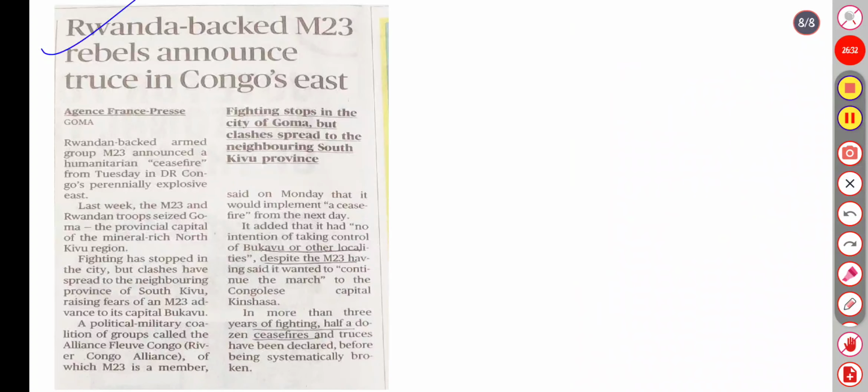Moving to the last news: the Rwanda-backed M23 rebels announced a truce in Congo East. M23 and Rwandan troops seized Goma, the provincial capital of mineral-rich North Kivu. Fighting has stopped in the city, but clashes have spread in the neighboring province of South Kivu, raising fears that M23 will advance on the capital Bukavu. M23 has also marched toward the Congolese capital Kinshasa, and half a dozen ceasefire truces have been declared and systematically broken.